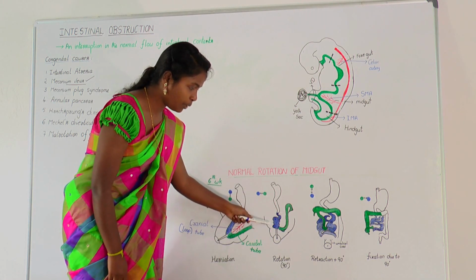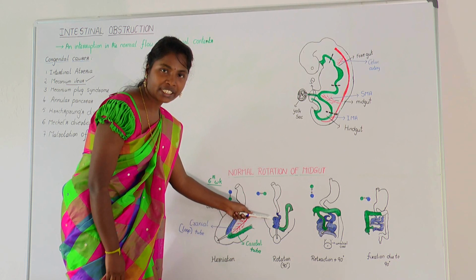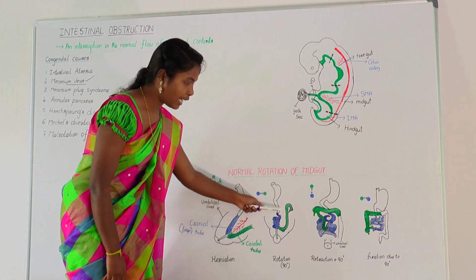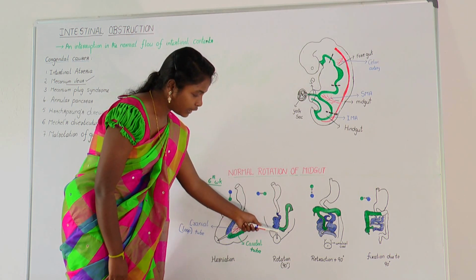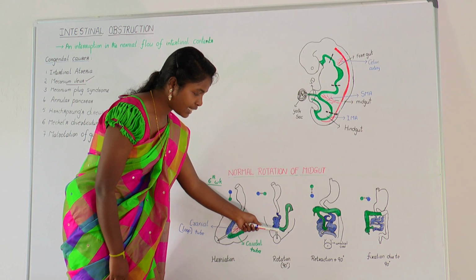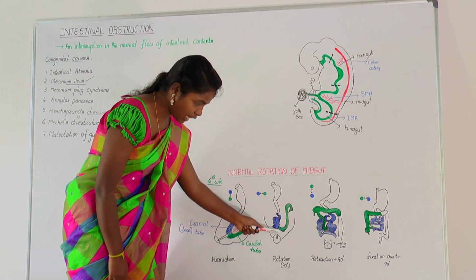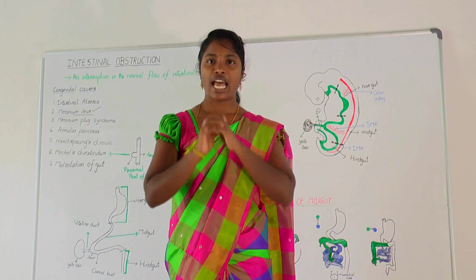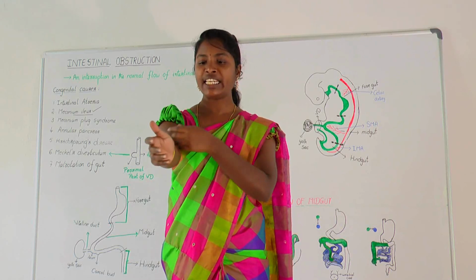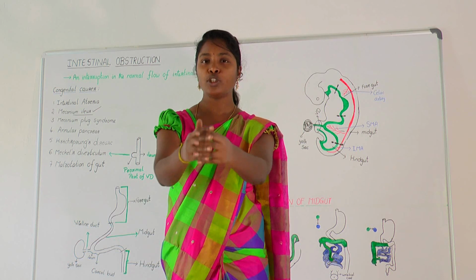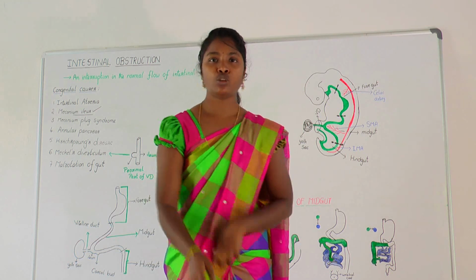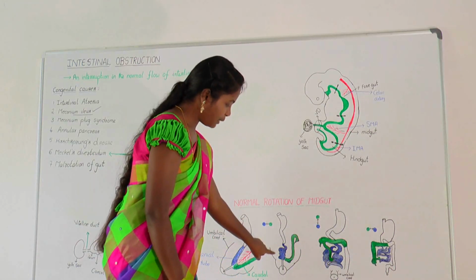The cranial loop will develop into majority of jejunum and ileum, and the caudal loop largely gives rise to ascending and transverse colon. Note the connection between ileum and cecum is here just around the corner. As it is developing, the cranial loop is lengthening a lot more than the caudal loop. So it starts further looping. You can see this picture.